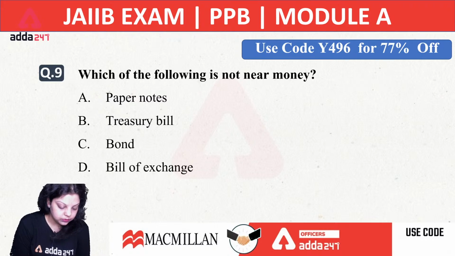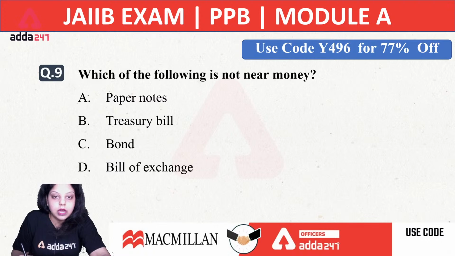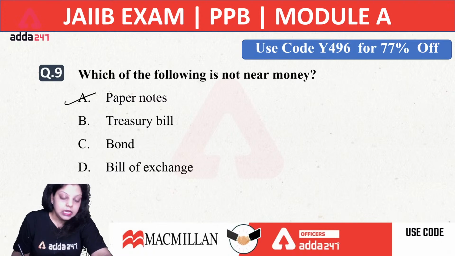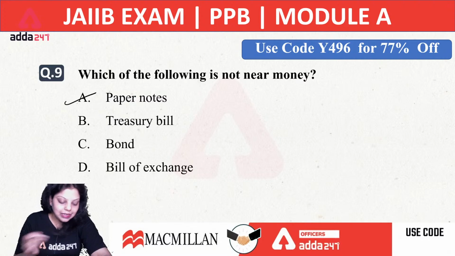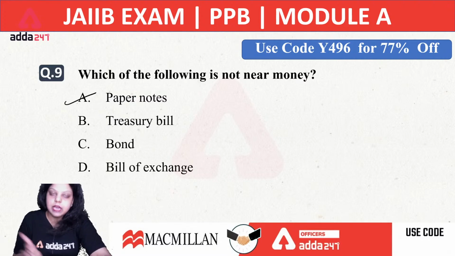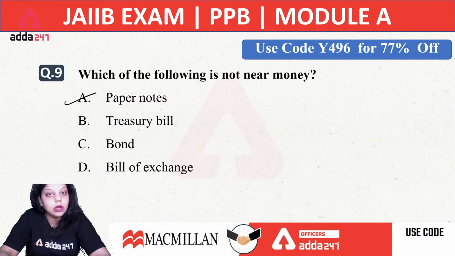So the right answer will be paper notes, because paper notes are not part of near money. Near money, also known as quasi money, is money which can be easily converted into cash. Now, you can't convert paper notes into cash. They are already cash. So the right answer will be paper notes. It is not near money.